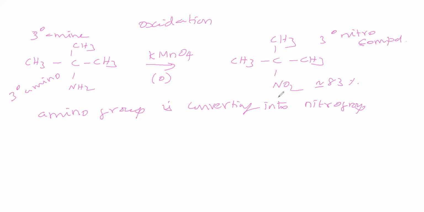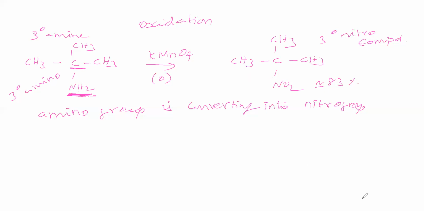This is possible only for tertiary. Primary and secondary are not possible. Only a tertiary amino group can convert into a nitro group. Remember that it is the tertiary carbon amino group. That means your NH2 group is a primary amine, attached to a tertiary carbon. If a primary amine is attached to a tertiary carbon, then only NH2 will be converted into NO2, otherwise no.